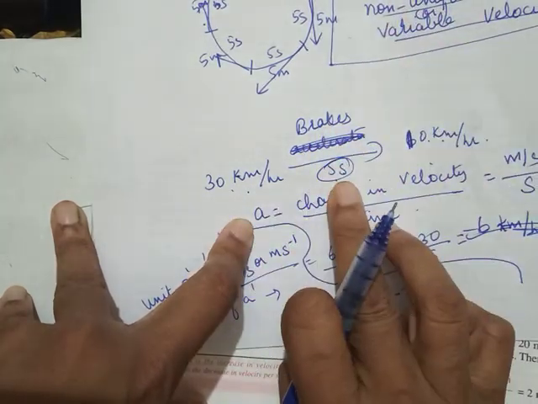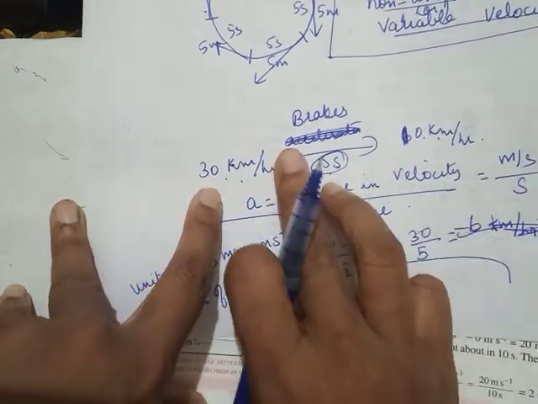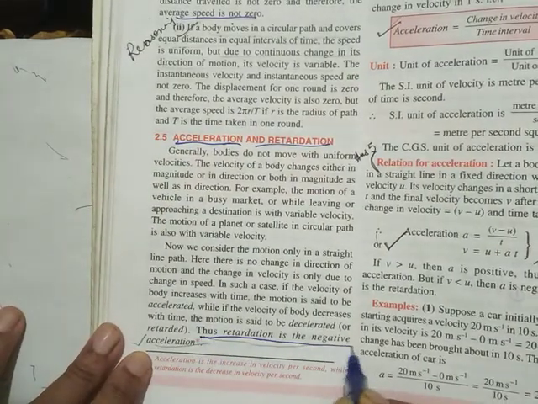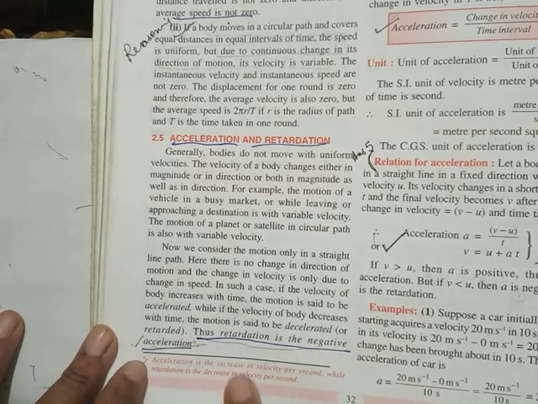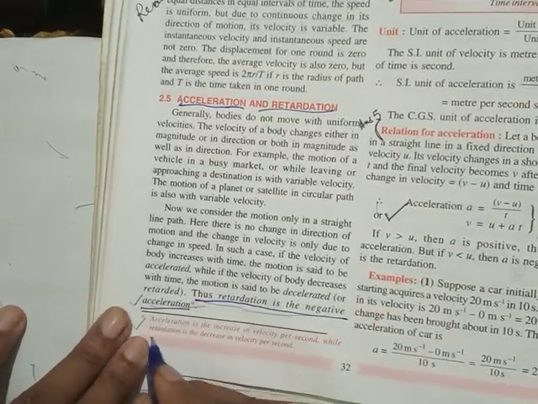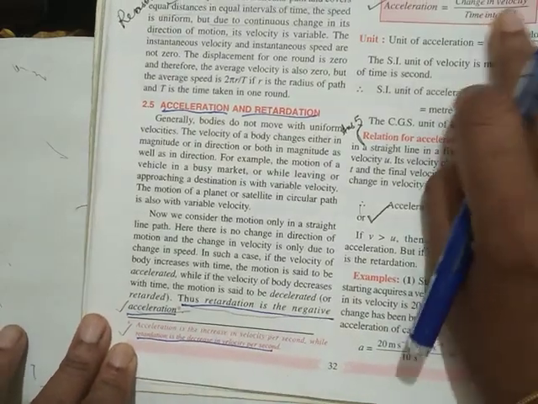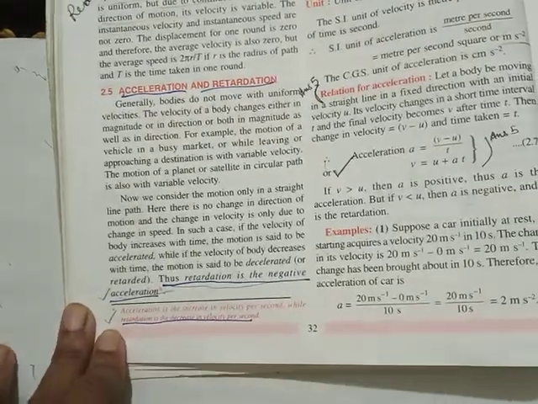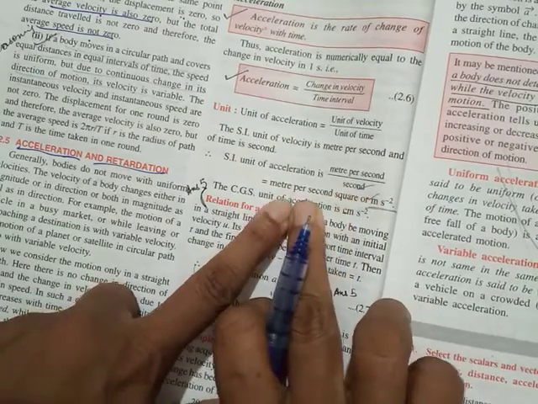Brakes were pressed for 5 seconds, so speed decreased from 30 to 10 km per hour. This is called retardation. The definition of retardation is, it is negative acceleration. Or the other way is, retardation is decrease in velocity per second. This is increase in velocity per second. Retardation is decrease in velocity per second. Unit, meter per second square, or ms minus 2.